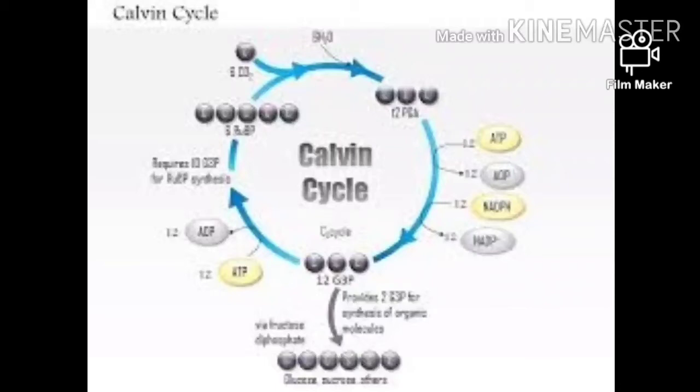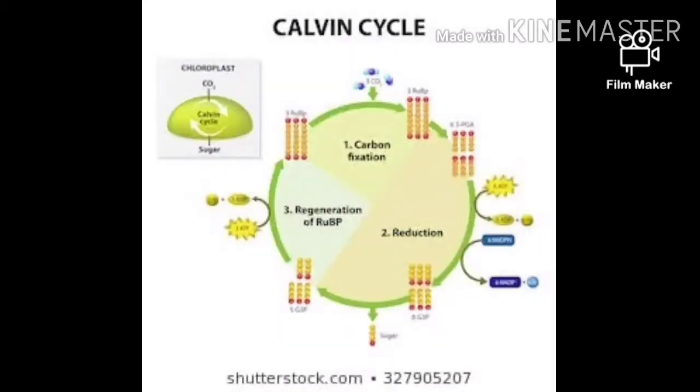When we consider 6 carbon dioxide molecules, altogether 12 G3Ps are produced in this reduction stage of the Calvin cycle. Of these 12 G3P, 10 G3P are involved in the next stage, that is the regeneration of RuBP, and 2 G3P are utilized in the synthesis of the glucose molecule.